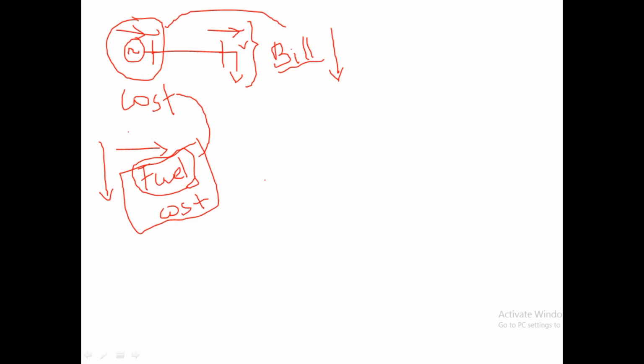In the last semester you may have studied load factor, diversity factor, etc. These are also very important in this analysis. Load factor is average load by maximum load. Diversity factor is the sum of the simultaneous maximum loads of the consumers divided by the maximum load on the system. These two factors should be high. If they are high, it indicates the cost is less. Mainly load factor directly indicates fuel cost.